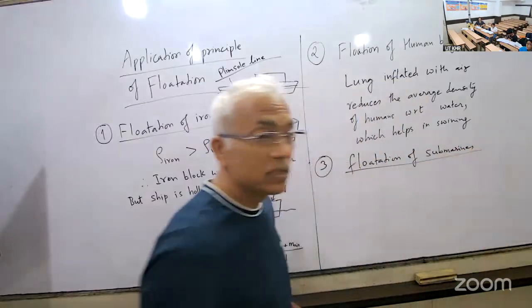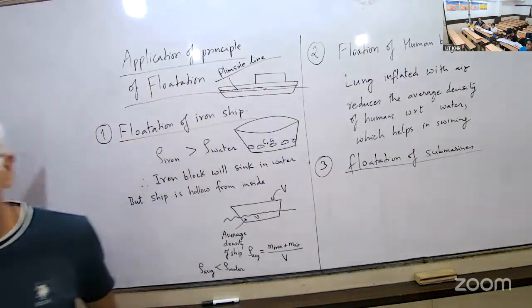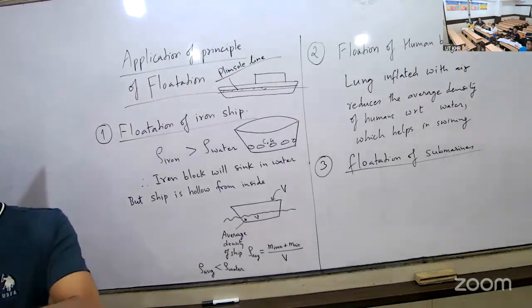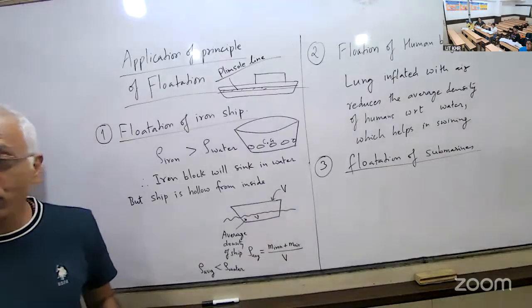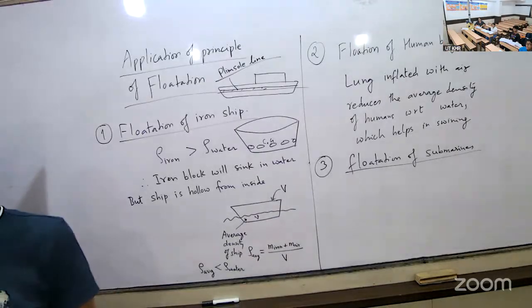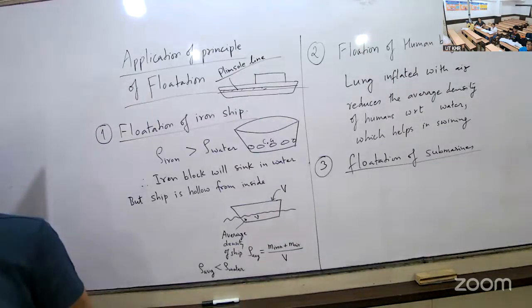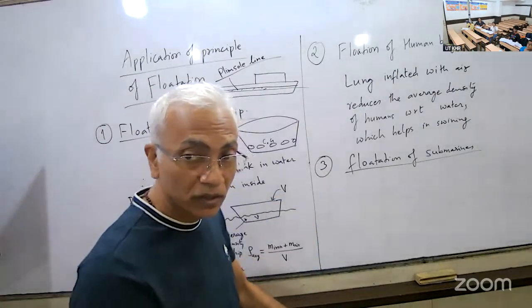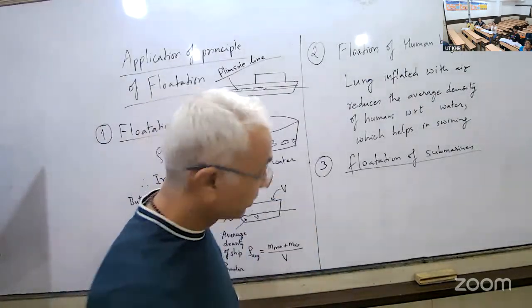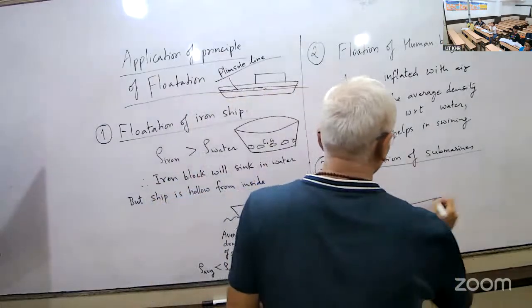Now submarines are opposite of ship. Ships are supposed to be above water always. Whereas in case of submarine, you should have the control in your hand. Most of the times it stays underwater, but when you want, it should come on surface. So how do we sink the submarine? By adding water into the tubes on the sides, into the submarine.